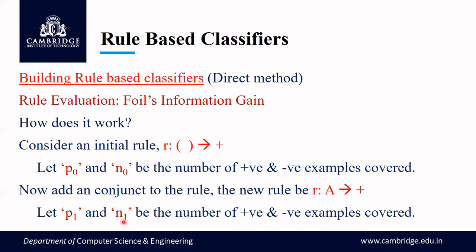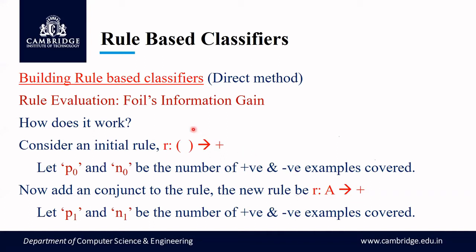Now suppose I add one more conjunct. In such cases, what will be my P naught and N naught? This P1 and N1, what is there now, becomes P naught and N naught when one more conjunct is added. Because the new rule that I get will be A and B. So in such cases, the P naught and N naught values will be the values we have for this particular rule here. And the P1 and N1 values will be the values obtained for the new rule, and it goes like that.